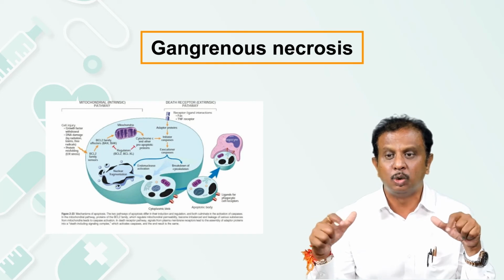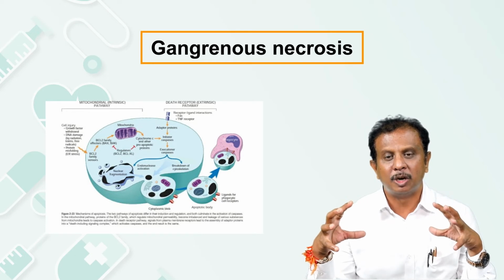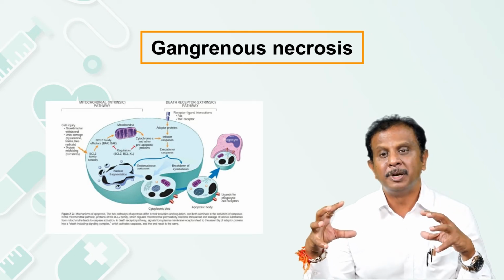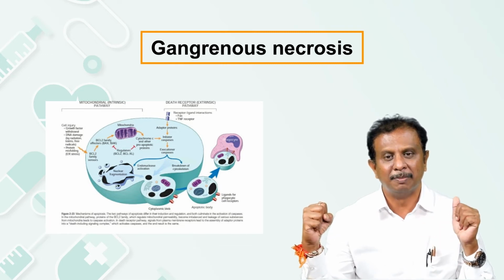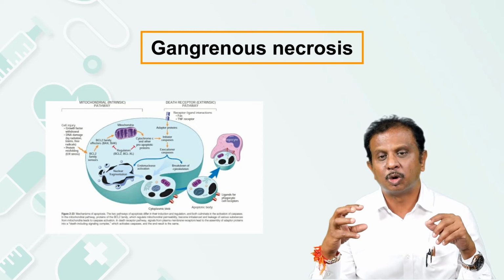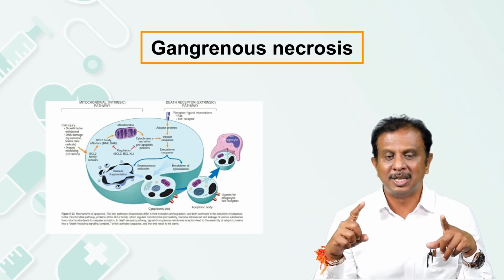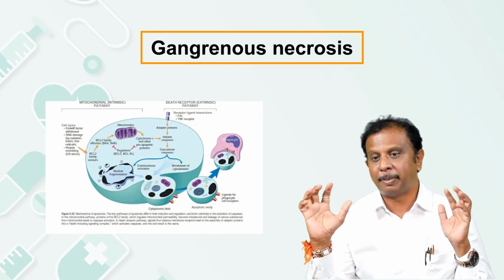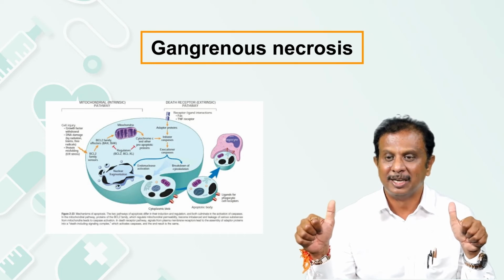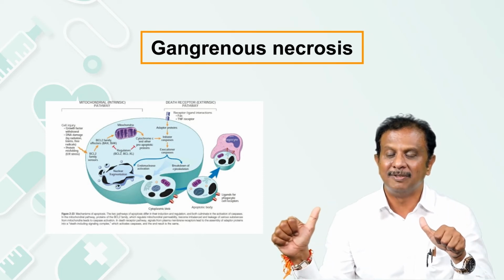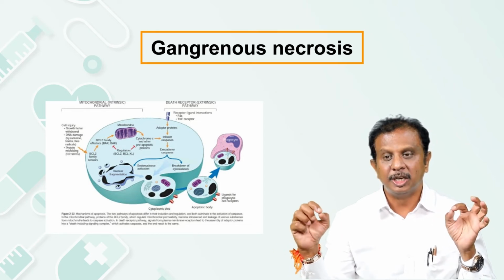What does this BAX and BAC do? It creates a hole. It opens up the mitochondrial transition membrane pore, and that increases the permeability of the mitochondrial membrane. What will happen now? Cytochrome C starts getting released into the cytoplasm, and this cytochrome C in turn gets attached to the apoptotic activating factor, which in turn activates caspase 9. Caspase 9 in turn activates caspase 3 and caspase 6, which in turn